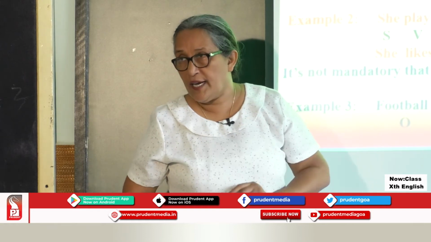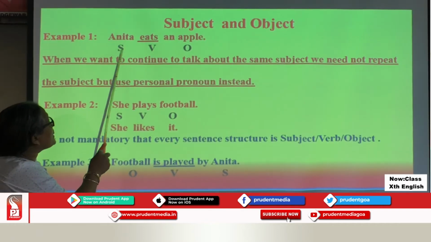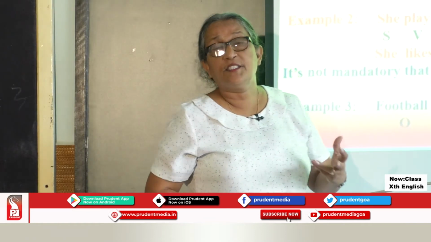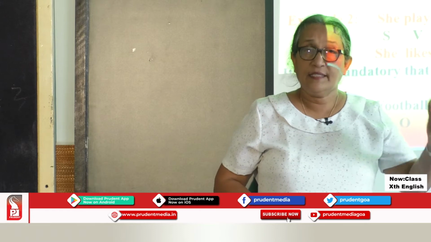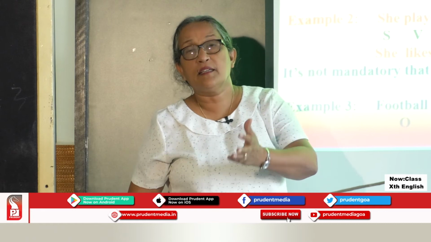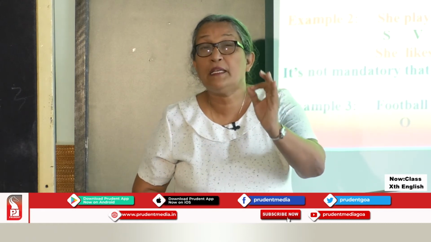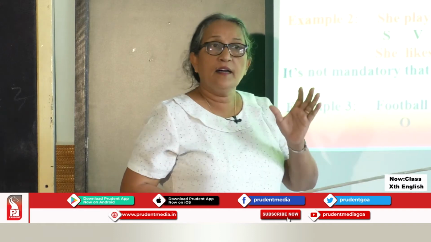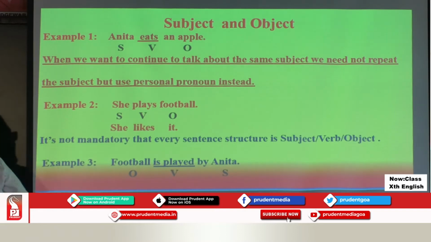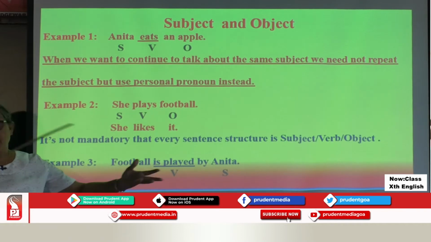Not at all times will you have this structure, subject, verb, object. I hope you know, children, there are different types of sentences: assertive, interrogative, imperative, exclamatory. I am referring today to a simple assertive sentence. The structure of a simple assertive sentence is subject plus verb plus object. But it can also be otherwise.